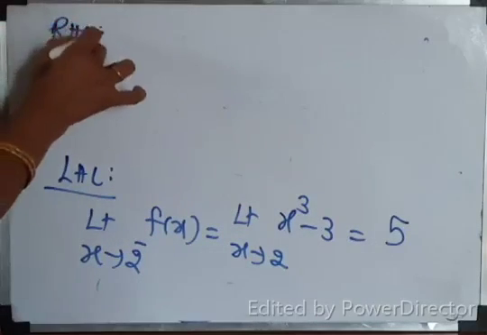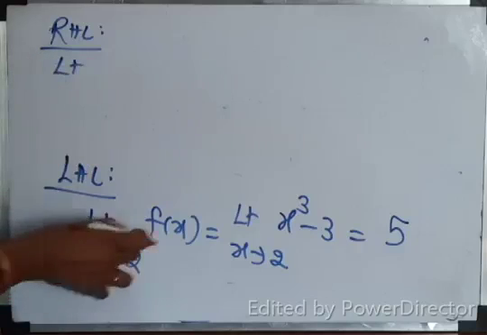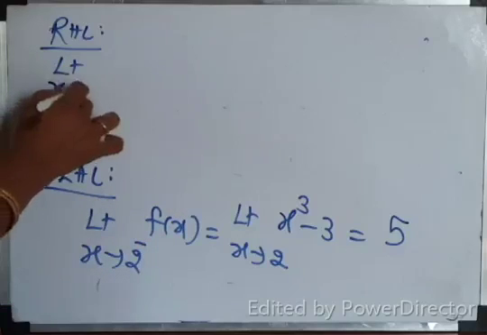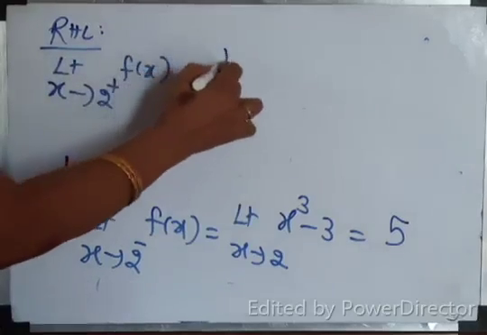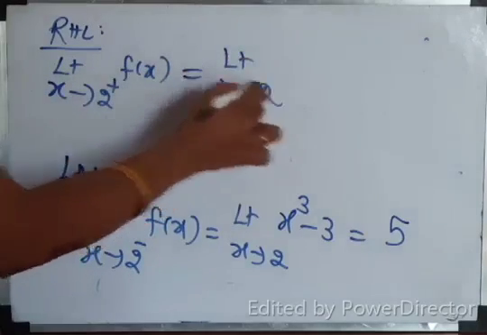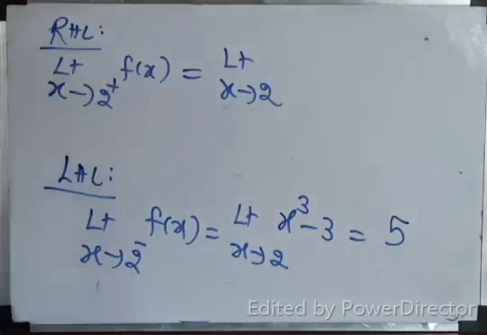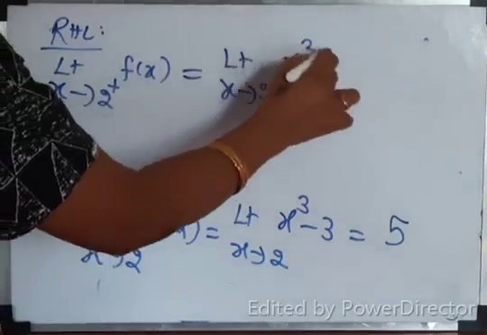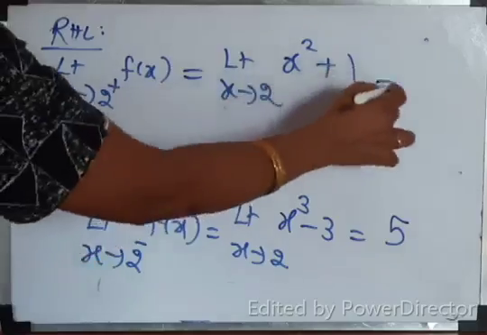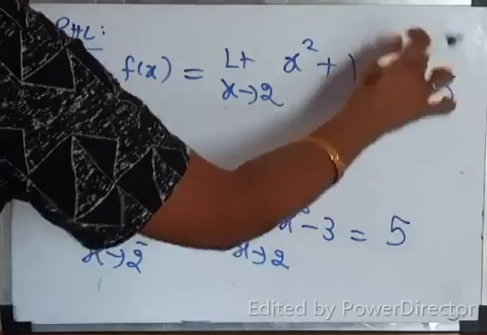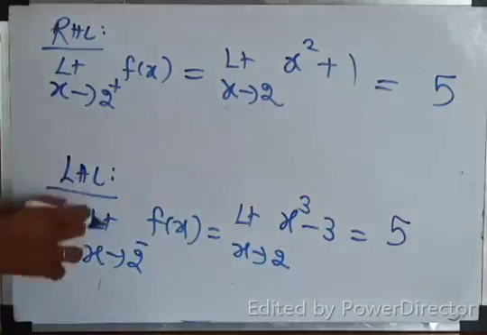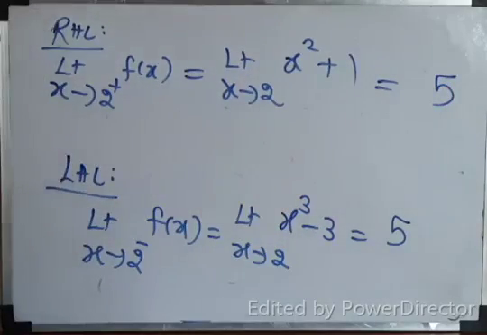How will you write my RHL? Please write limit x tends to 2 plus f of x. Next step, you write limit x tends to 2. Which function is to be substituted here? X squared plus 1. Correct. Now if you substitute 2, 2 square plus 1, 5. So what are you getting? LHL equal to RHL. Correct.